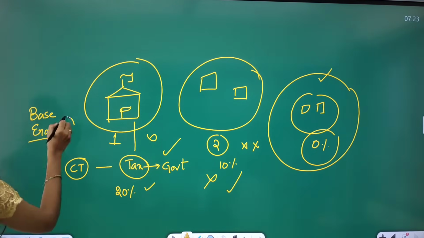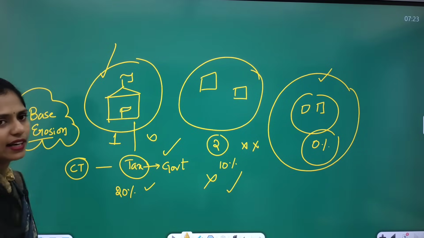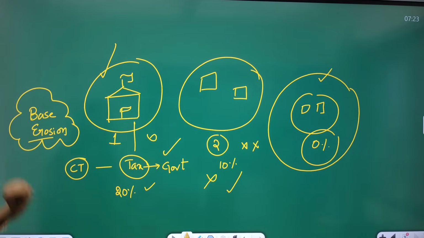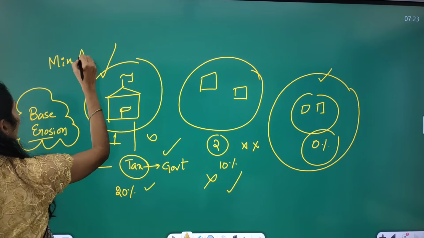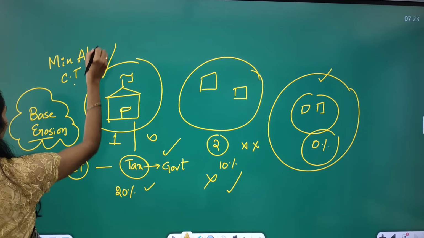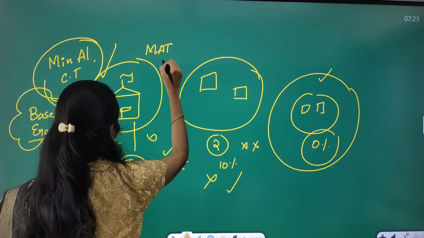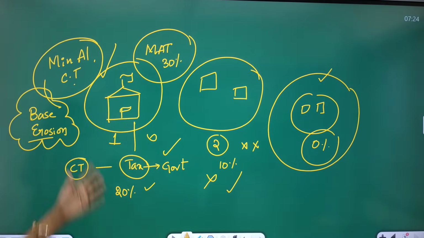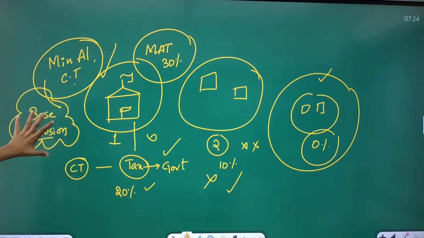So to avoid this, wherever you are establishing your branches, in the parent country, this is country 1 where I started my branch, so this is my home country, in that country you have to pay minimum alternative corporate tax. MAT, or minimum alternative tax, of 30%. This concept came up around 2020. Okay, that is the minimum alternative tax.